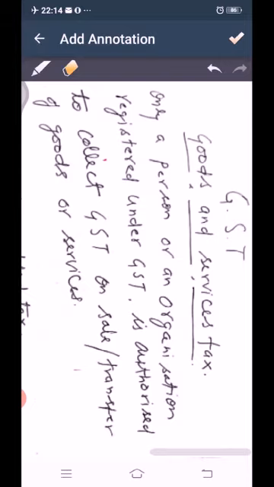Only a person or an organization registered under GST is authorized to collect GST on sale or transfer of goods